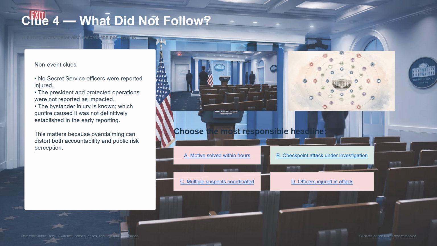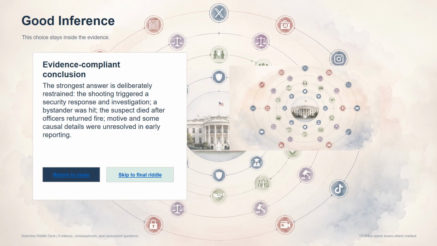The question asks for the most responsible headline. Option A claims motive was solved within hours. Option C claims coordinated suspects. Option D claims officers were injured. Each of those goes beyond the evidence. The responsible framing is narrower. A checkpoint attack is under investigation. This is what a good inference looks like.